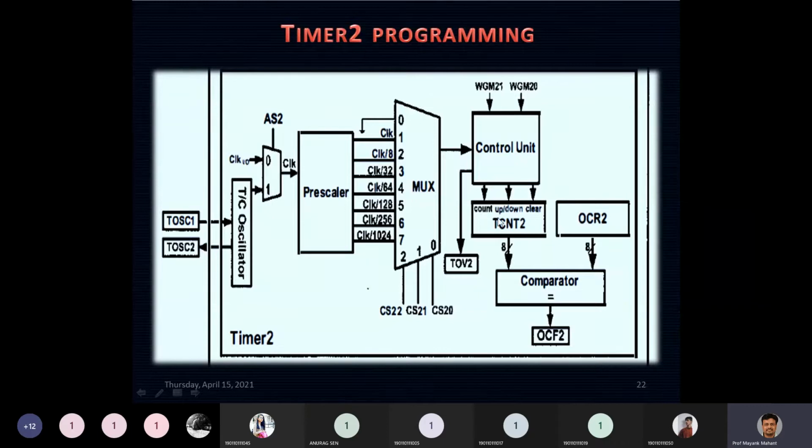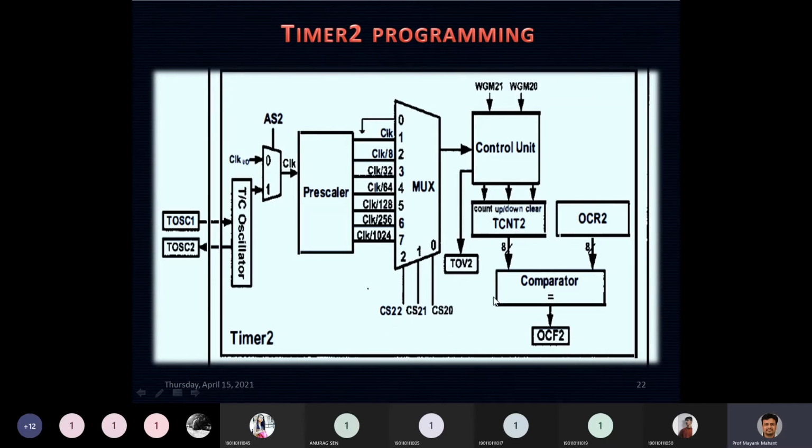It counts either up or down, and it also provides a clearing signal, because whenever the compare occurs, the TCNT2 register gets cleared. The multiplexer is also here, which was present in timer 0 as well, with 3 select lines: CS20, CS21, CS22.